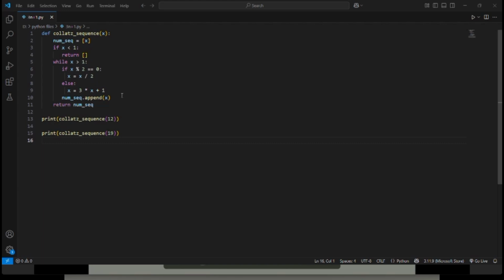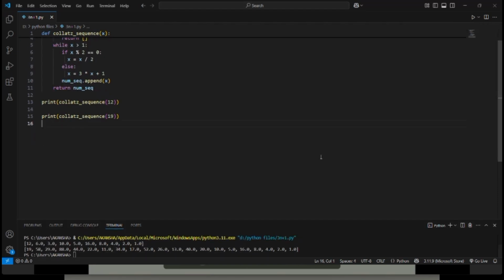Print Collatz sequence of 12. Let's follow the steps for x equal to 12. Here 12 is the x. Now we run the program and we get an output. This is the simple output of our program, which we discussed earlier.